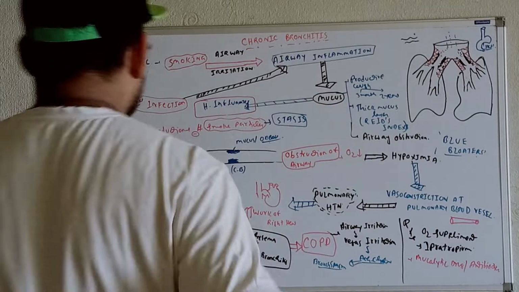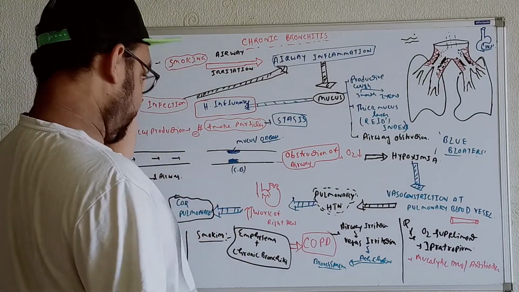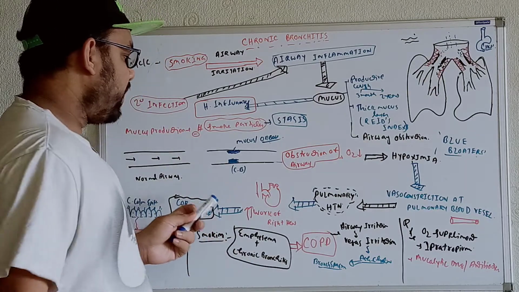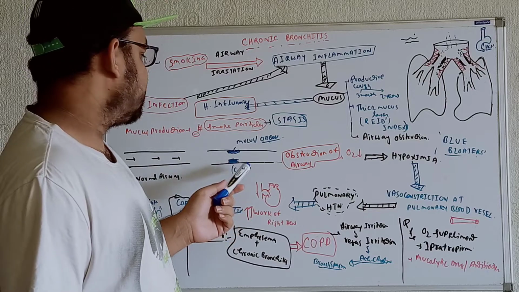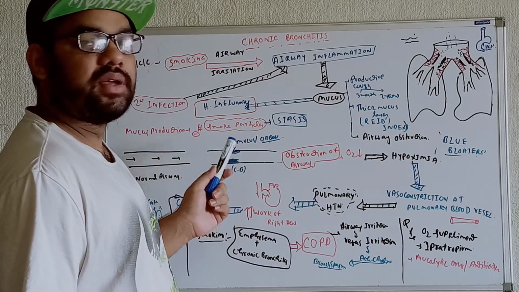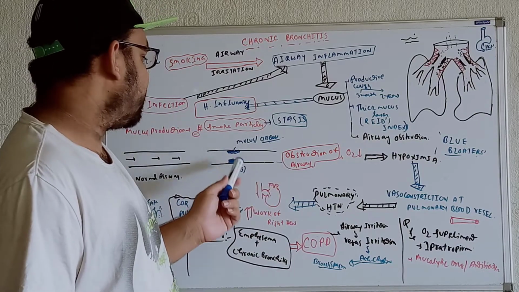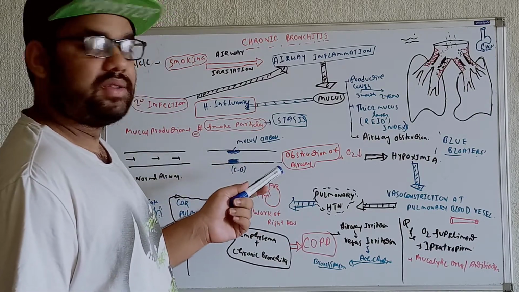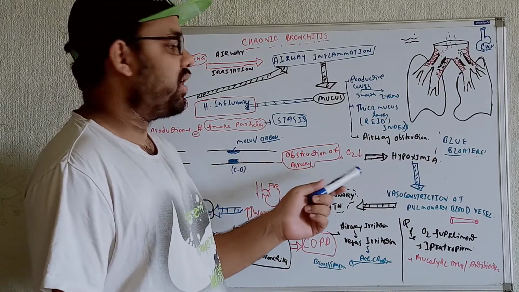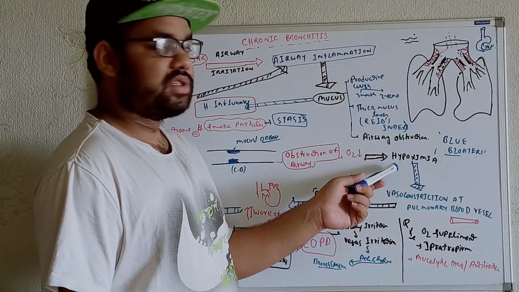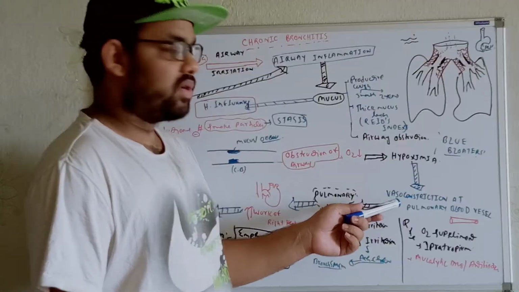Or you can say in terms of COPD. Now let's talk about these things once again. Whenever we get an individual who has chronic bronchitis, in these cases we are getting mucus depositions within the airway. As a result, we are getting obstructions within the airway. So through the airway, the oxygen supply will be less. Whenever we get deficiency of oxygen due to the obstructions, we get the development of hypoxemia.